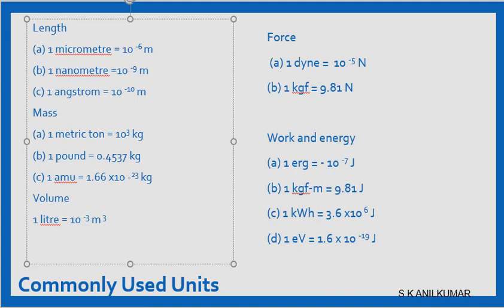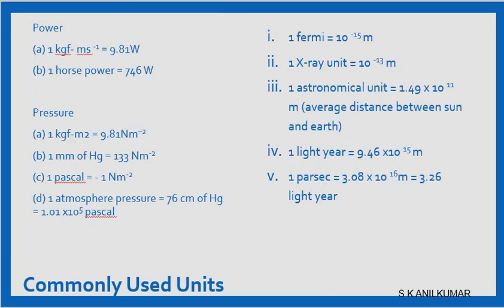Kilowatt hour, kWh, which we have in our electrical meter at home, is 3.6 × 10^6 joules. That is energy. While eV is 1.6 × 10^-19 joules. These are some of the common measures for length and force. Now for power, kgf meter per second is 9.81 watt. W is a watt. Horsepower is 746 watt. Pressure, how do we measure? 9.81 Newton per meter square. Also, 1 mm of mercury. What is 1 mm of mercury? How do we measure pressure?